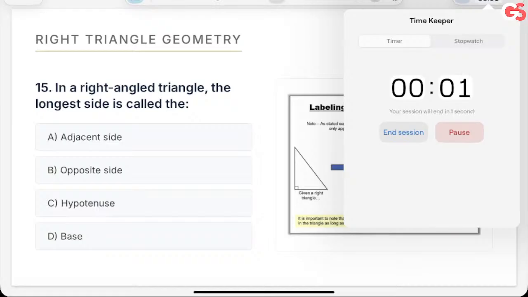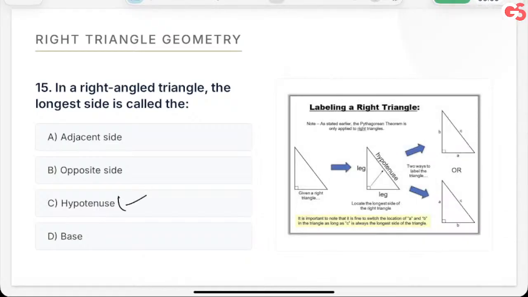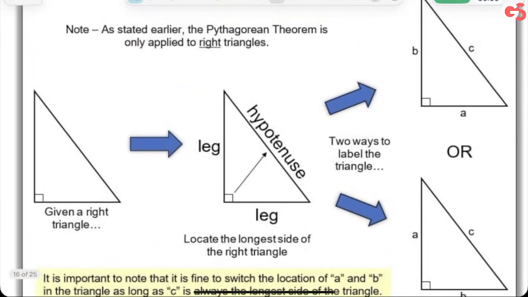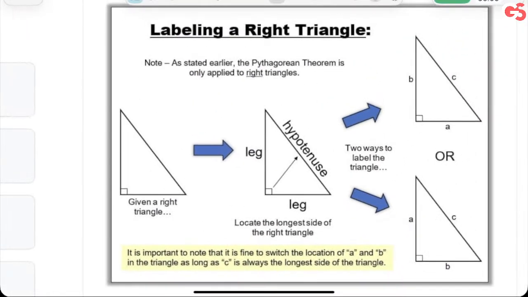Longest side is the hypotenuse. I want you to see this. In the Pythagorean theorem, in a right angle, these two are known as legs by Pythagoras. This is the hypotenuse. Okay. We'll label it two ways. Now this A and B are interchangeable.